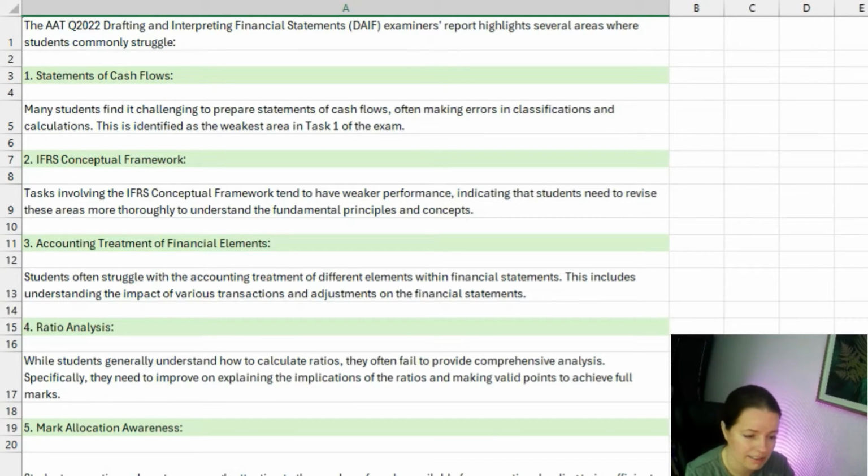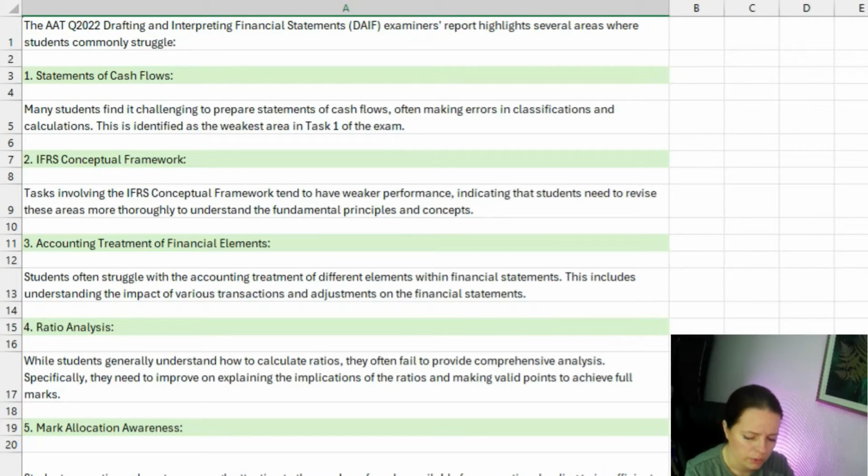But ratio analysis, I hated ratio analysis, I'm not going to lie. Now, while students generally understand how to calculate ratios, they often fail to provide comprehensive analysis. Specifically, they need to improve on explaining the implications of the ratios and making valid points to achieve full marks. So I think here, the only way that you're really going to understand how to prepare an answer for ratio analysis is not to copy and paste the formula. I would say it's more that you need to really understand what point you're trying to make with the information that you have.